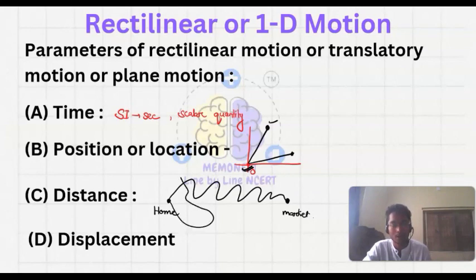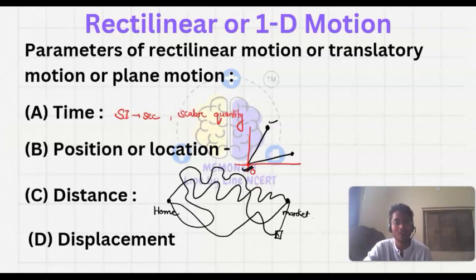Another boy, let's say he moved to another place and then he moved to his friend's house, then he goes to the market. Then another boy went directly to some school. Let's say here is the school and he went to the market after the school. So these are distances. While going to the market, we have covered some distance. This can be 5 kilometer, this can be 20 kilometer, and this can be 10 kilometer.